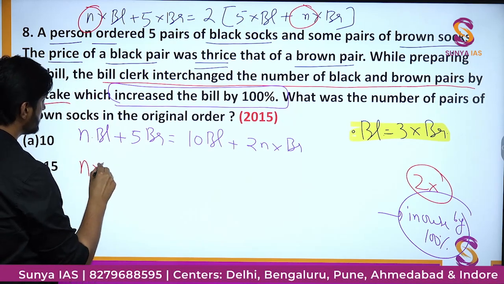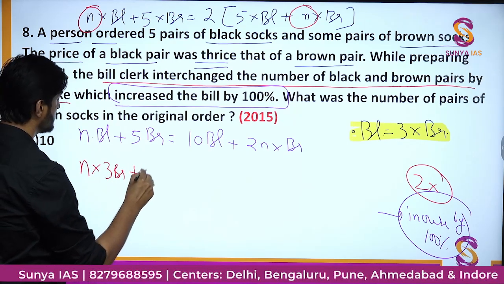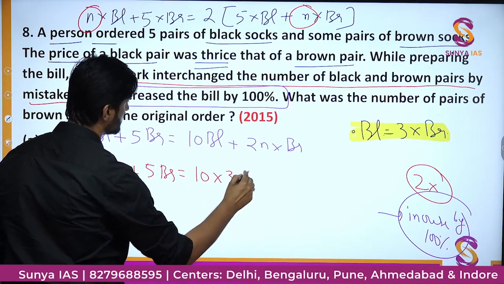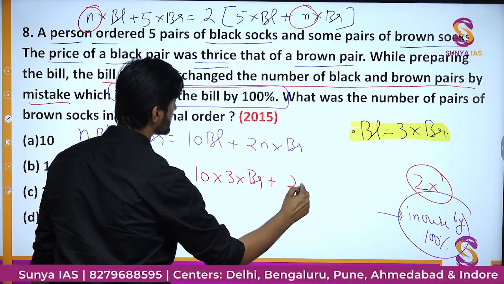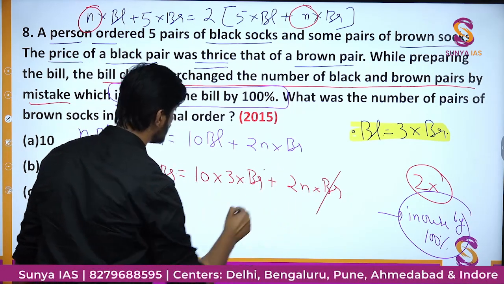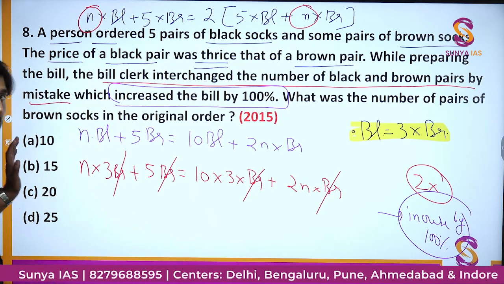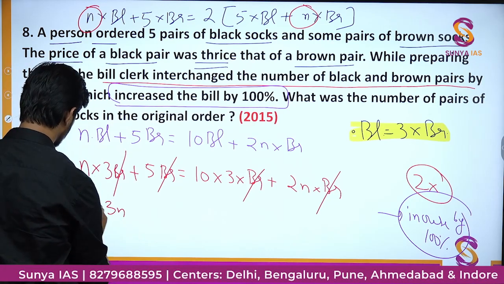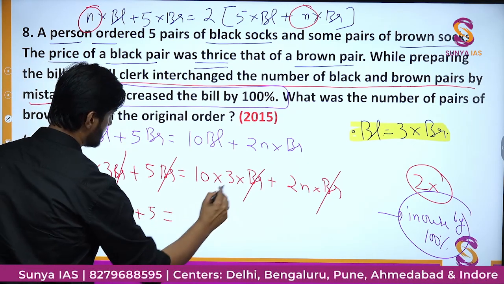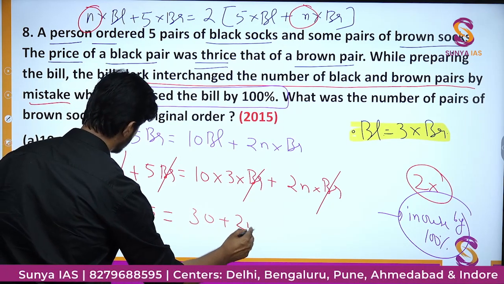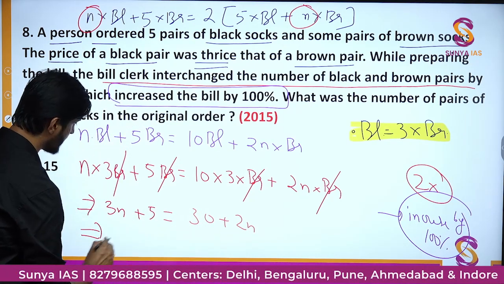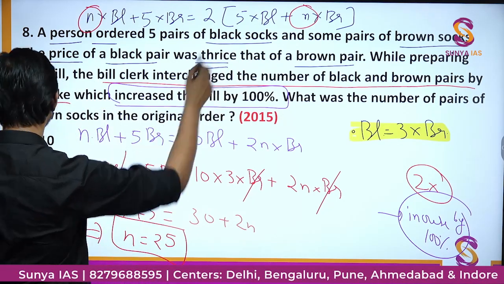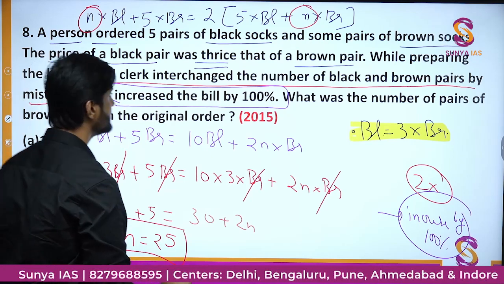Here we will have N into 3 times BR plus 5 BR is equal to 10 into 3 into BR plus 2N times BR. We can cancel out BR from the whole expression. And finally, just write the values. You will have 3N plus 5 is equal to 30 plus 2N. Just subtract it here. You will get N is equal to 25. So the number of brown socks which we assumed to be N is actually option number D, that is 25.